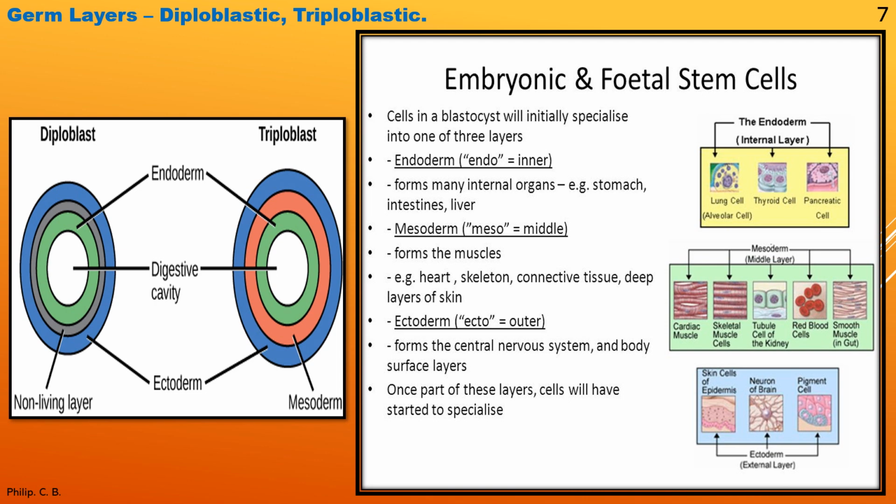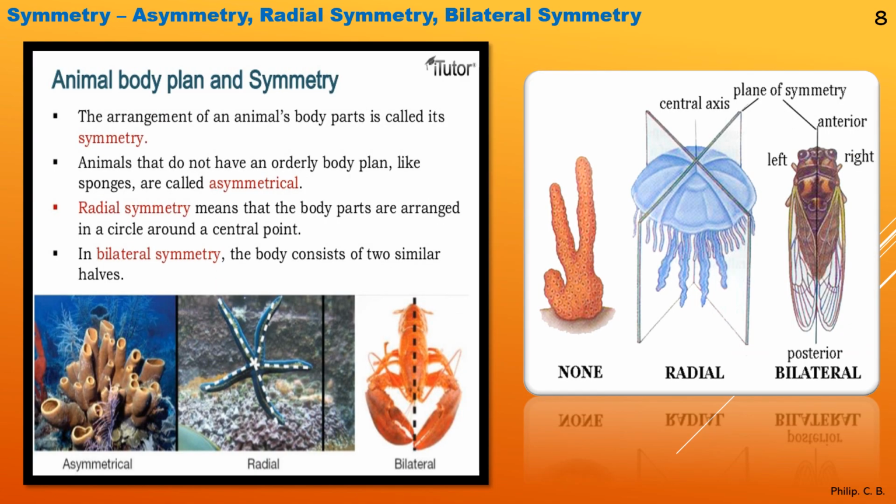Once part of these layers, cells start to specialize. Again, you can see here the ectoderm layer: skin cells of the epidermis, neuron of the brain, pigment cell. So the main idea is that these layers, endoderm, ectoderm, mesoderm, help in the formation of different parts of our body cells or body parts. Clear, all of you? Okay, move to the next slide.